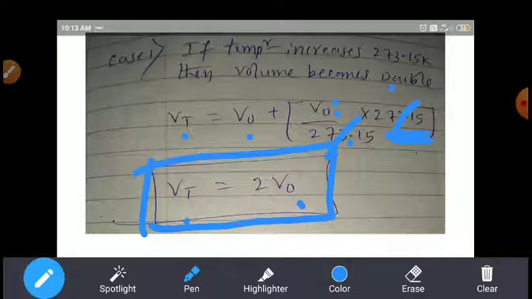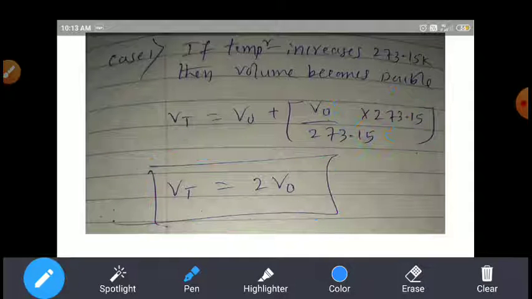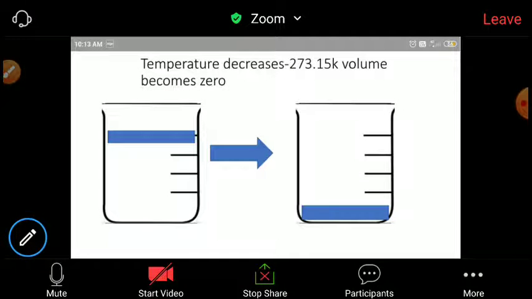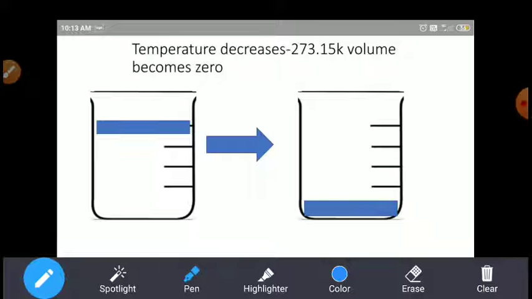Now is this point clear, students? Okay, very good. Similarly, if I decrease the temperature by 273.15 Kelvin, in the previous slide we applied plus 273.15, and here it is reversed.